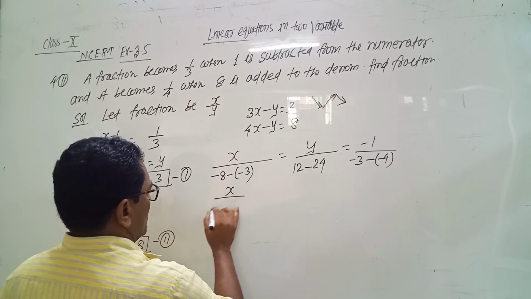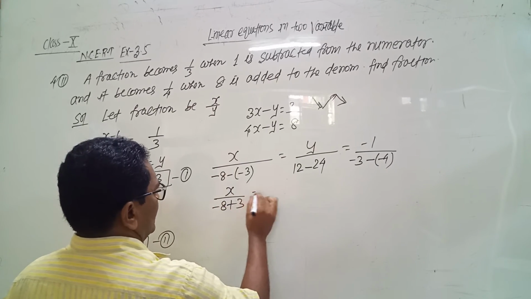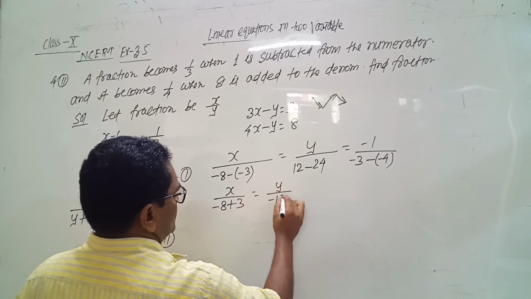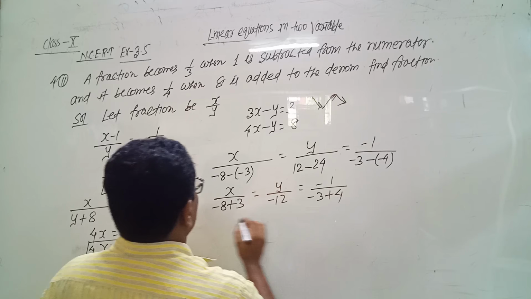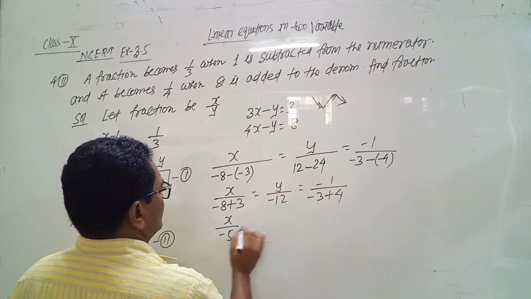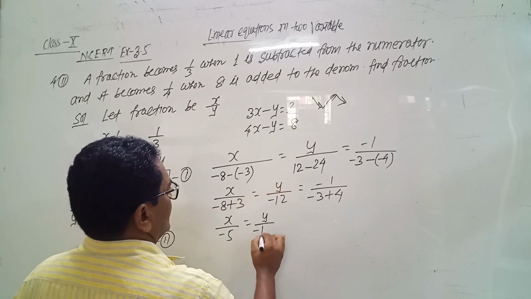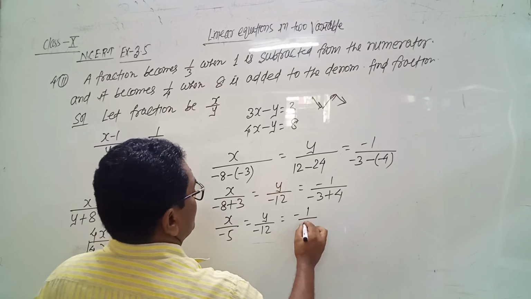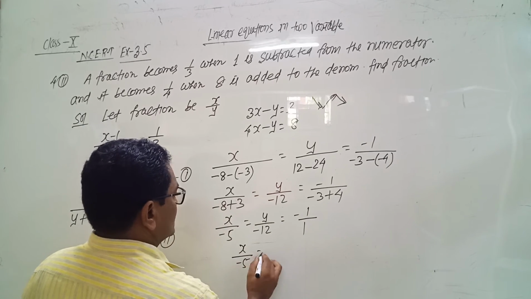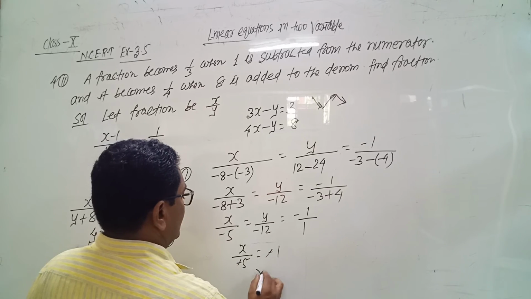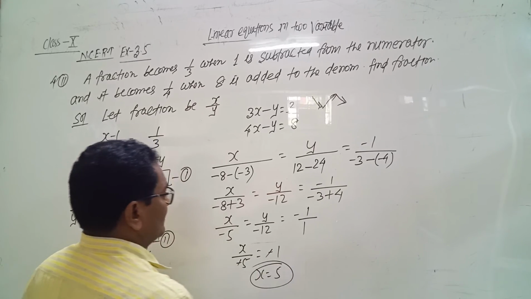So x upon minus 8 plus 3, y upon minus 12, minus 1 upon minus 3 plus 4. So x by minus 5, y by minus 12 equals minus 1 by 1. From first and last, x by minus 5 equals minus 1 and the value of x is 5.